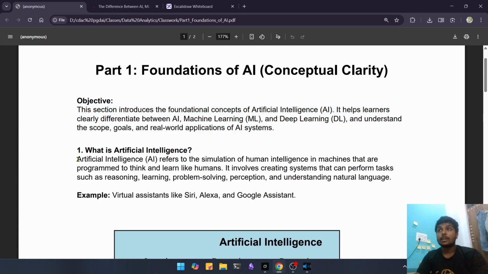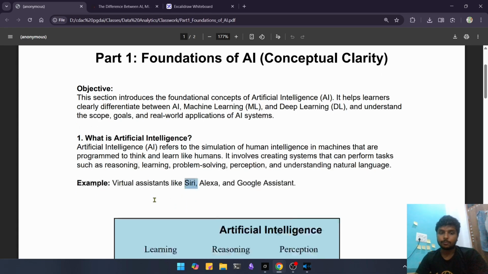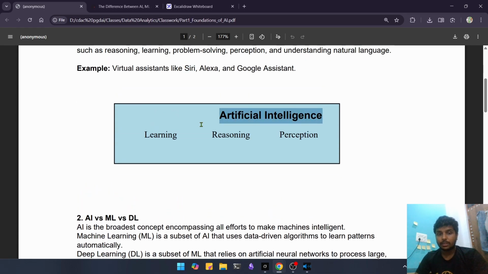What is an AI system then? If I'm speaking and the computer can understand what I'm speaking, that is an AI task, right? It is understanding human language. Just like voice assistants or virtual assistants, we have Siri, Alexa, and Google Assistant. If you say "Okay Google," it will wake up your voice assistant if you are using an Android device. And if you say "Hey Siri," it will invoke your assistant, Siri, on your iPhone. So this is artificial intelligence we have.